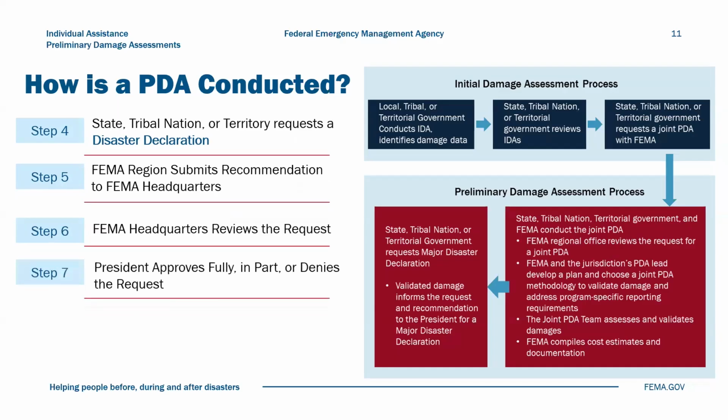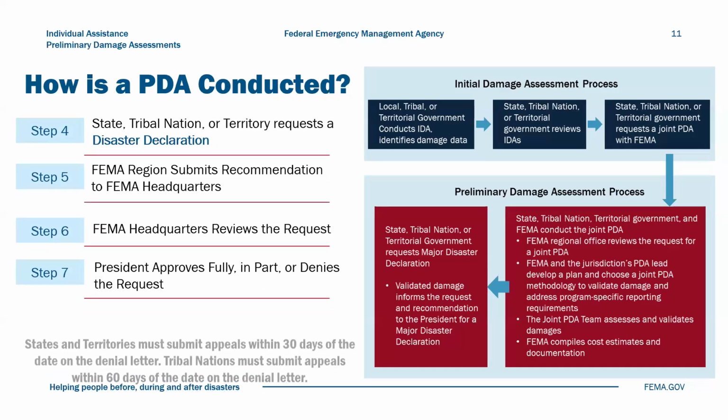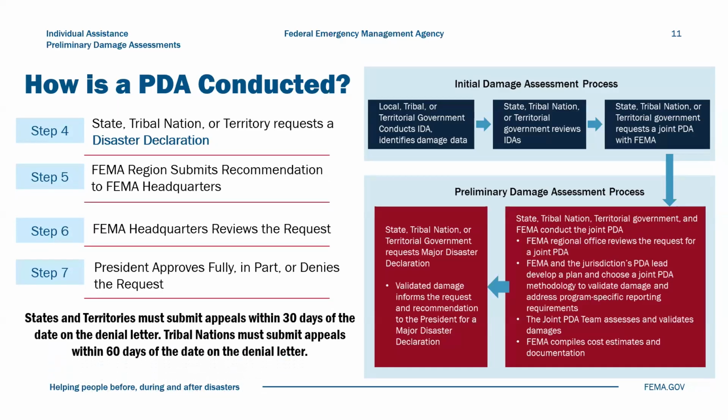The president approves either fully, in part, or denies the request for a major disaster declaration. If the jurisdiction seeks to appeal the president's decision, states and territories must submit an appeal within 30 days of the date on the denial letter. Tribal nations must submit appeals within 60 days.